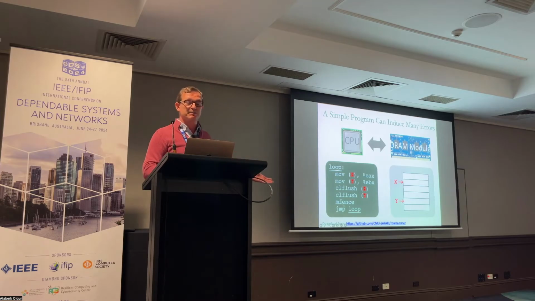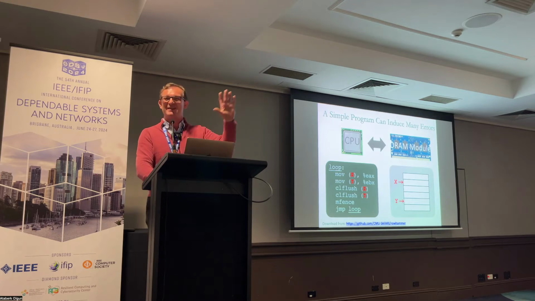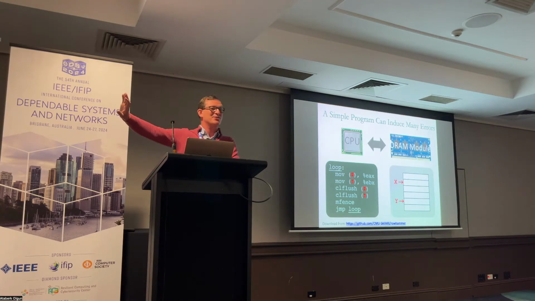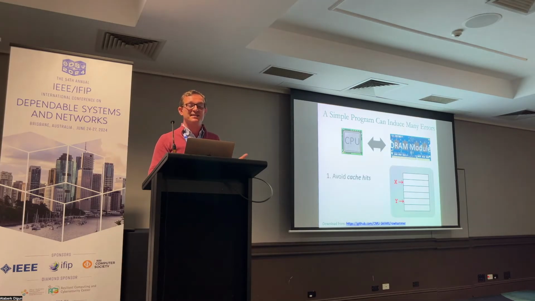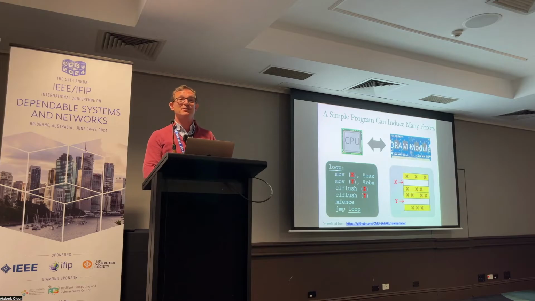This source code is very simple. It's a user level program. What it does is basically it selects addresses X and Y, and hopefully they're in different banks. We did not do a good job in selecting the banks. There are a lot of later works that actually did a much, much better job than us. And basically, it bypasses the caches in the CPU, bypasses the row buffer in DRAM, and ping-pongs activations, or hammers, to X and Y. And if the chip is vulnerable, you will get bit flips.